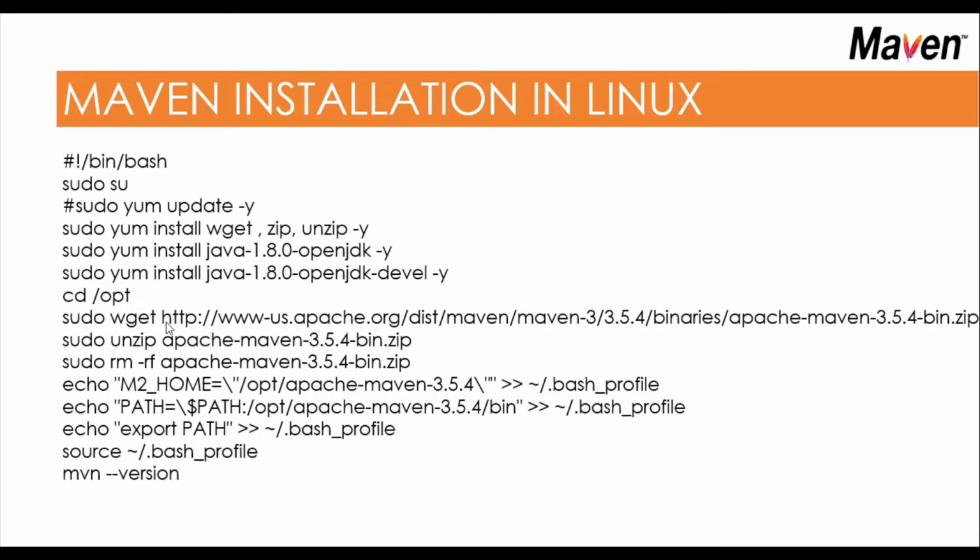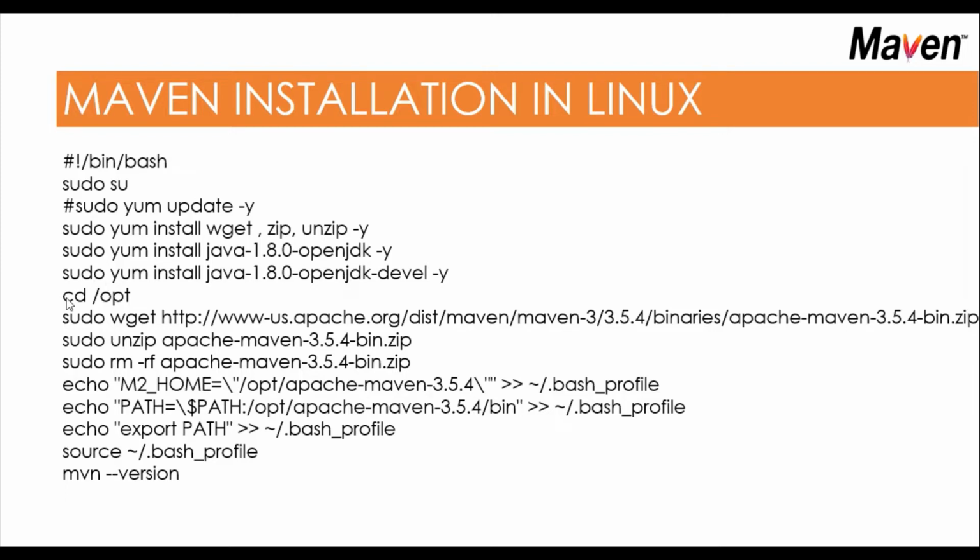We are going to use wget for downloading the Maven zip file. Zip and unzip I'm using. yum install java-1.8.0-openjdk, because that is also required. OpenJDK devel is required and OpenJDK as well.